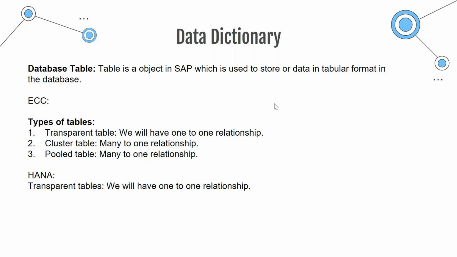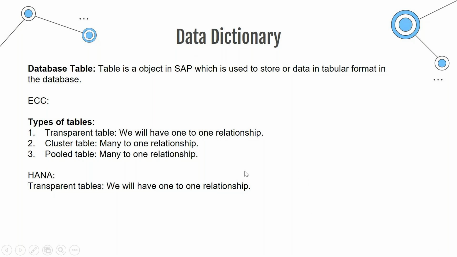So first, data dictionary is a central repository which is used to create data objects. This data object could be a table, a structure, a view, a data element, etc. All these things we will also see. Just remember that if anyone asks you what a data dictionary is, you have to tell them that data dictionary is a central repository which is used to create the data objects in SAP. Simple.